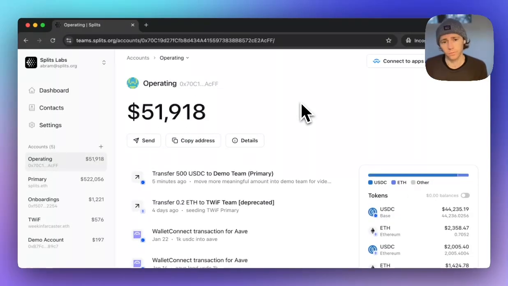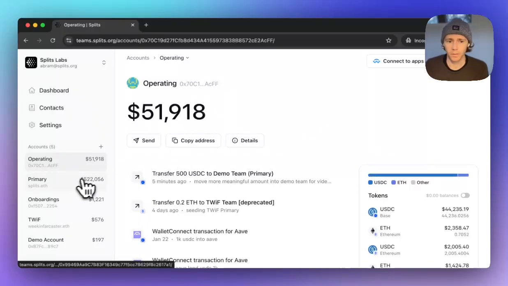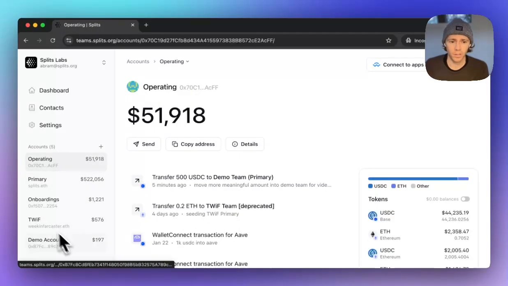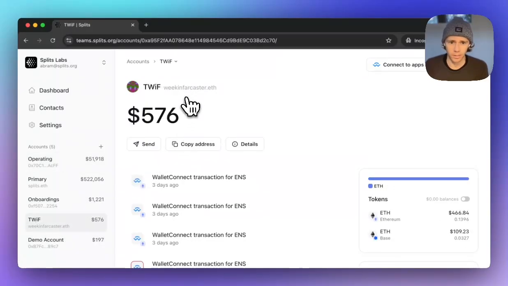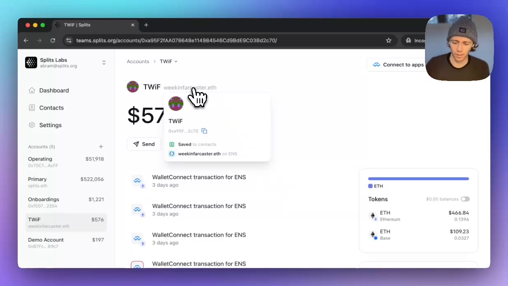This is going to be one of probably 7 or 8 multi-sig at this point. This is going to be the primaries of 2 of 3. And then we have a number of different kind of sub-accounts for very specific purposes. So this week in Farcaster is an account that's associated with an ENS name, and this ENS name and Farcaster handle is associated with some content and kind of like a newsletter that we're producing.